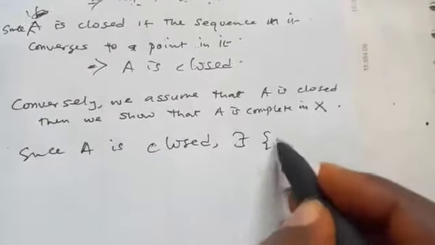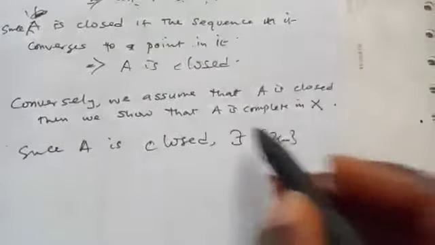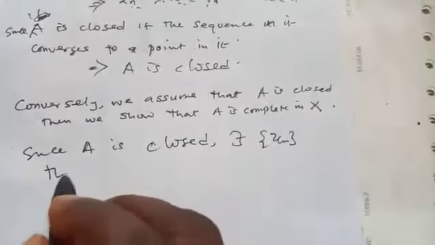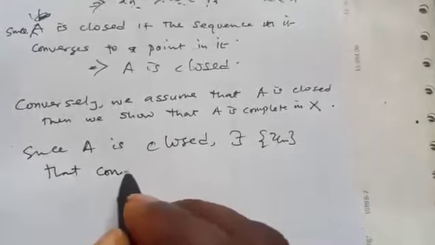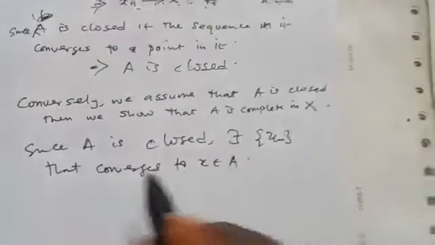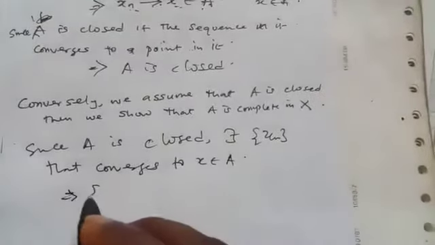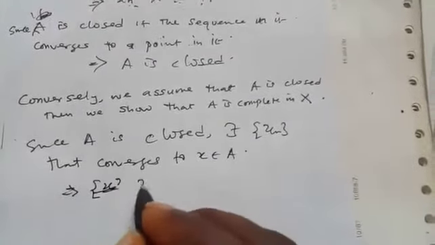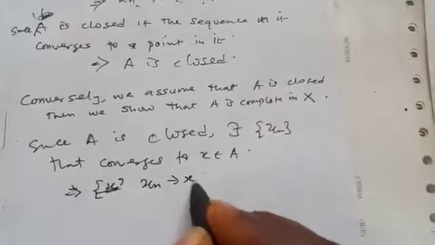So there exists this sequence that converges to x in A. So that simply means that this must converge to x in A.